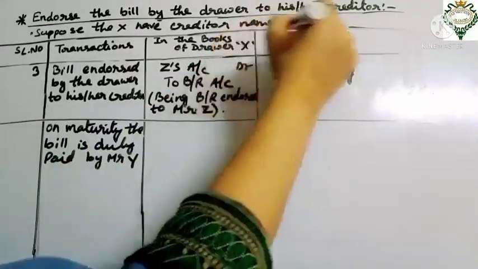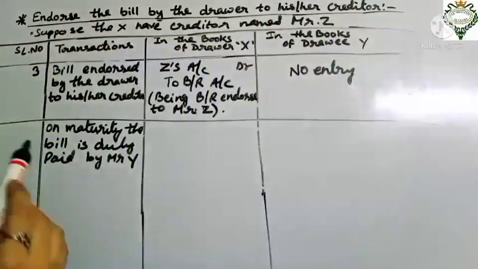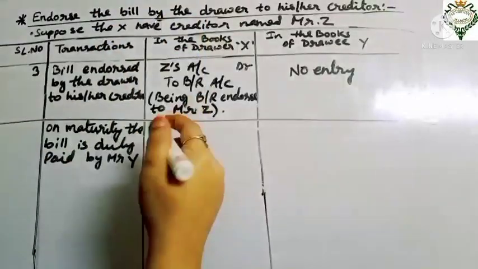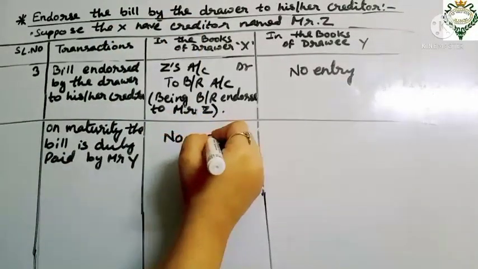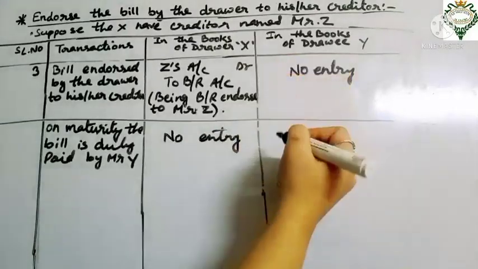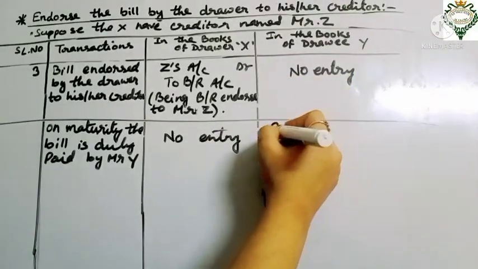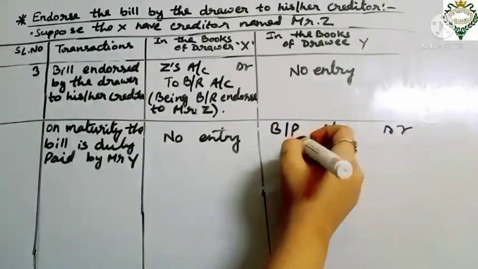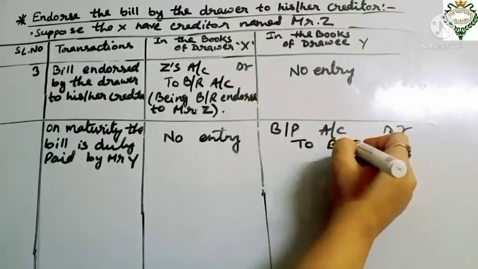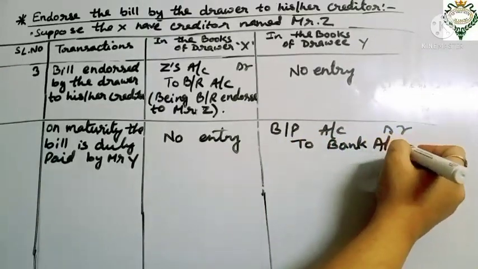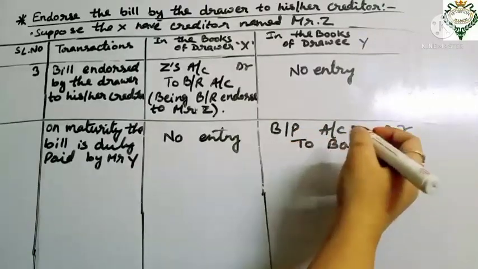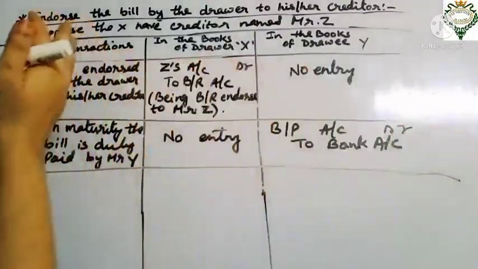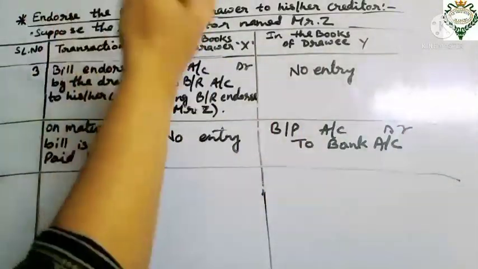Drawer is X and drawee is Y. On the maturity date the bill was paid by Mr. Y. In the books of the drawer we don't have to put any entry, but we maintain an entry in the books of Y: bills payable account debit to bank account. In the narration we write: being payment made against the bill payable. That is how we pass the journal entry when the endorsement of the bill has been done by the drawer.